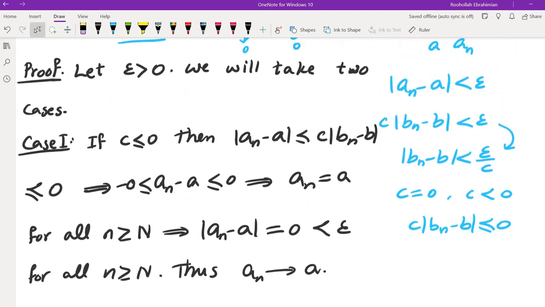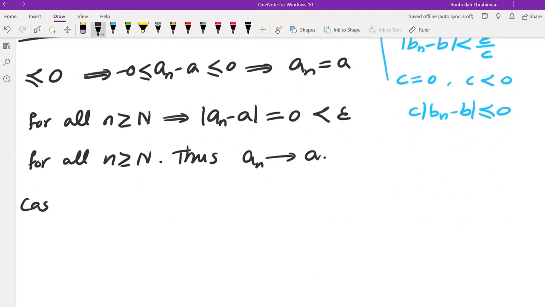If c is positive, then we have to employ the idea of dividing by c. So that's the second case.